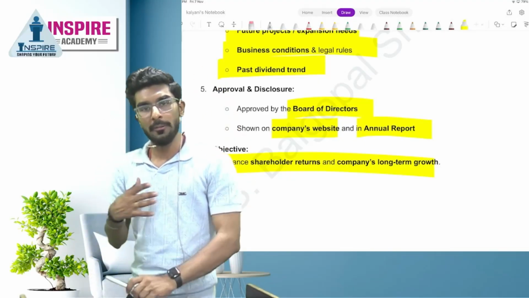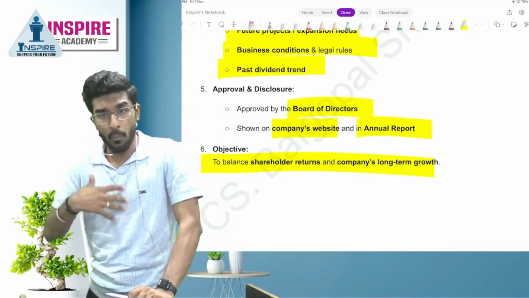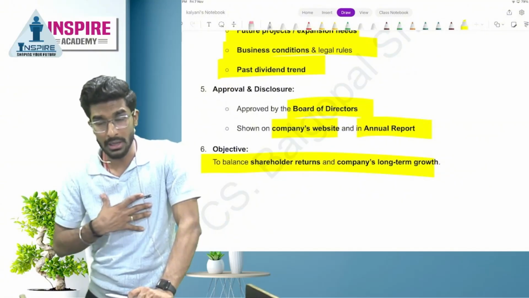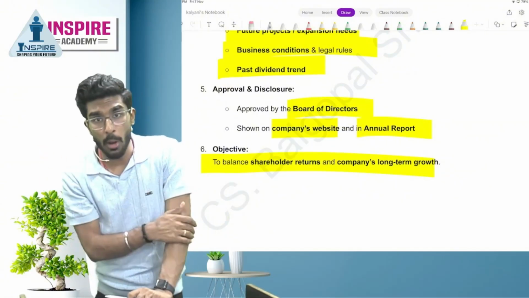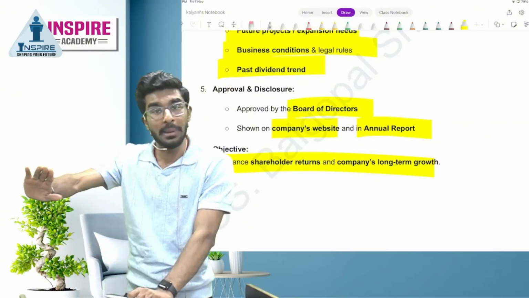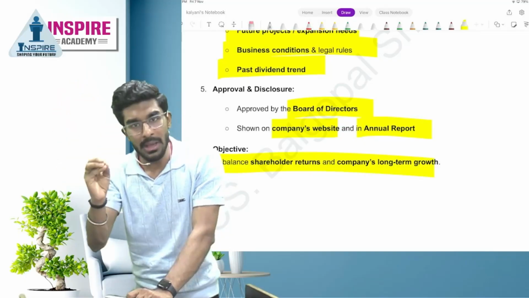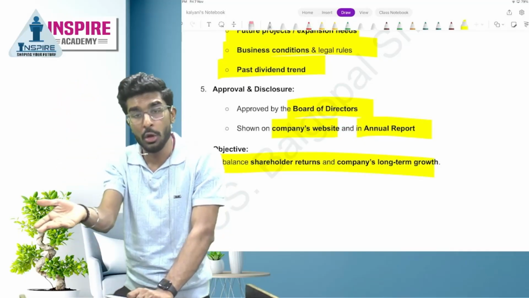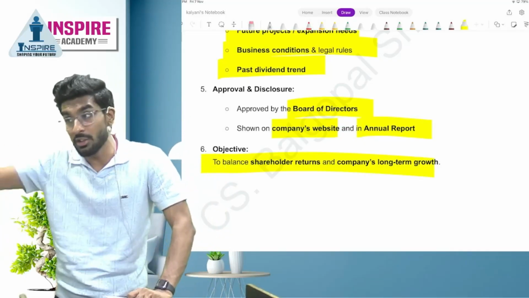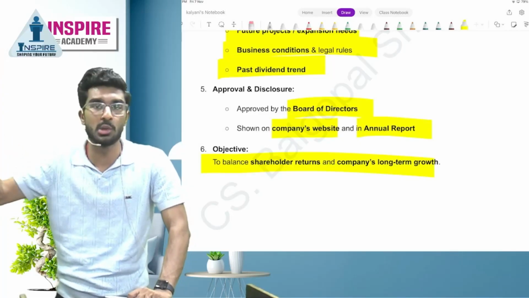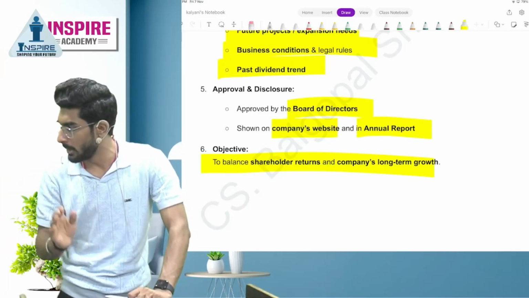Okay, people. If I want dividend from a company, and that top 1000 listed company has never paid dividend till now, then does it make sense for me to invest in the company? No. So before I invest in the company, I will just read the company's dividend distribution policy. Yes or no, people? Perfect.